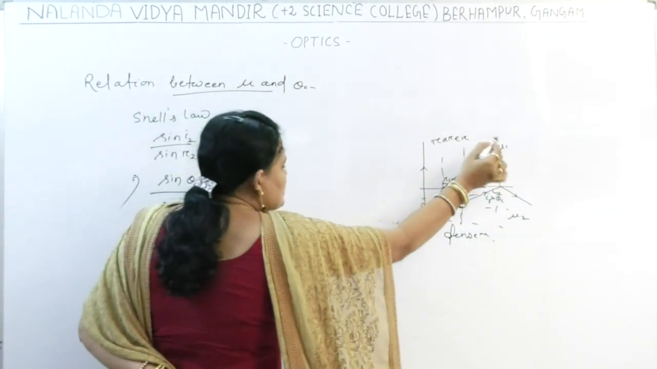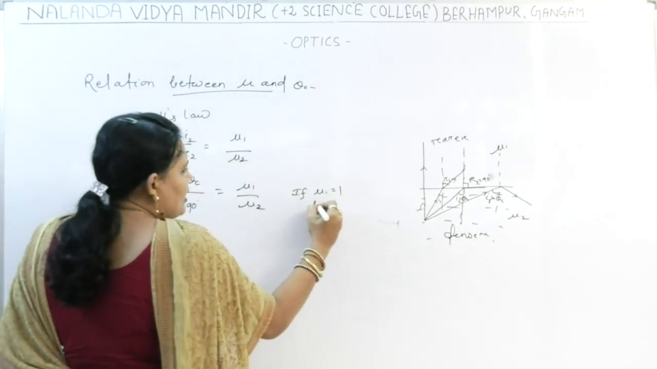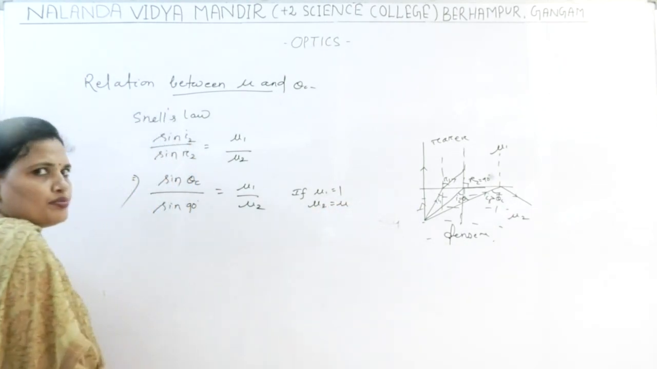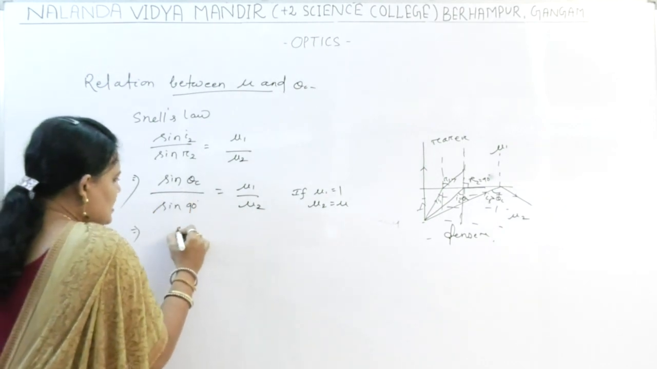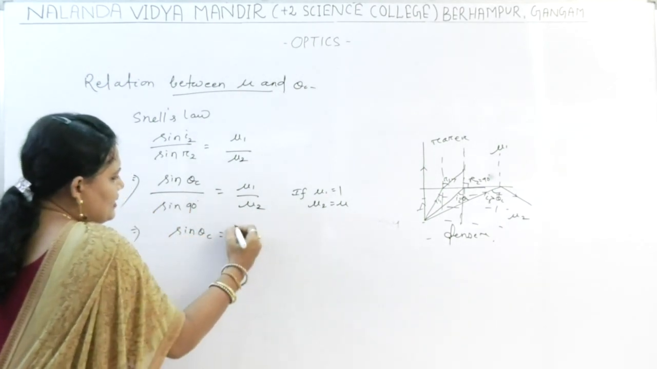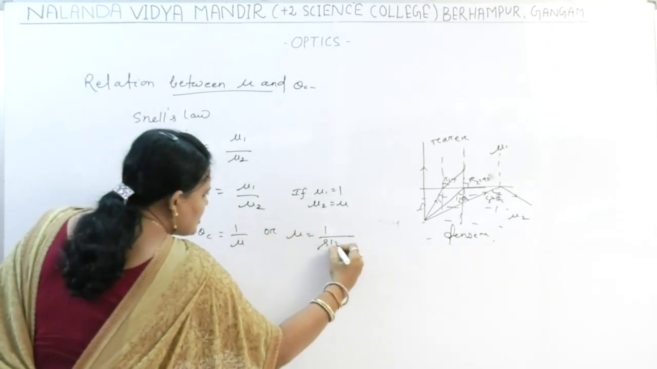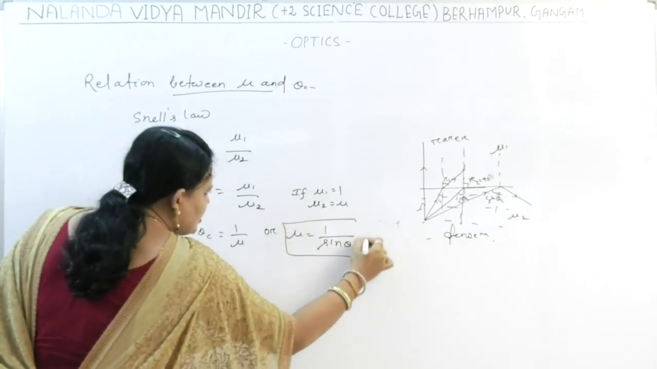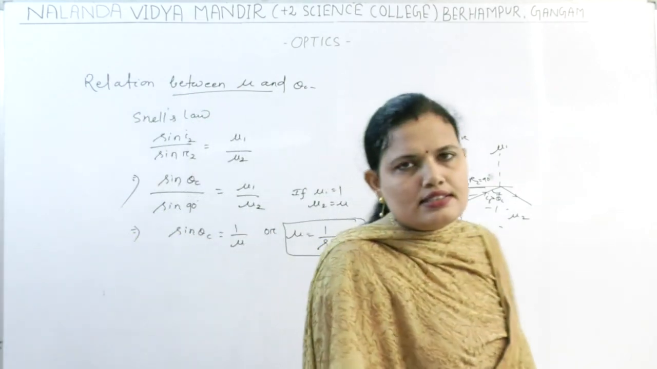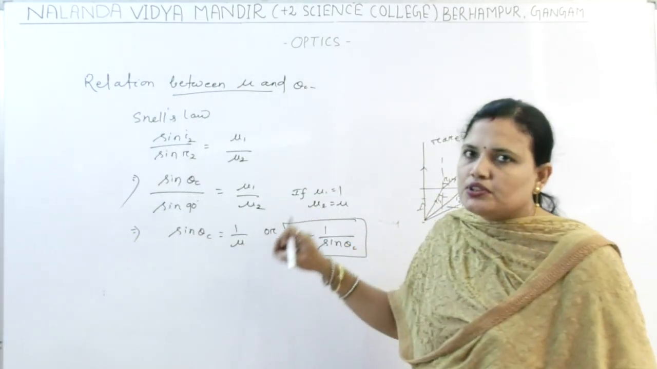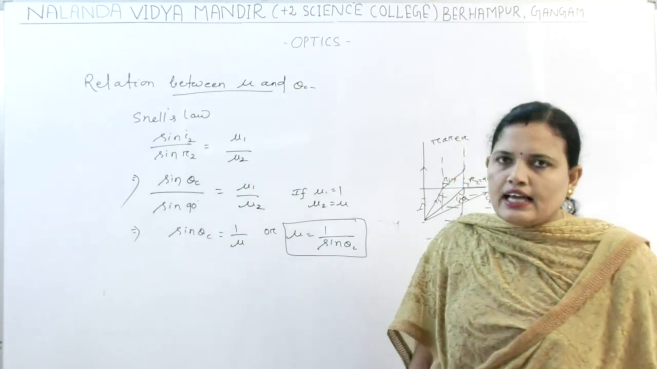If the rarer medium is air, mu1 equal to 1, and let us take mu2 equal to mu, which is the absolute refractive index of the medium. What can we write? Sin theta c is 1 by mu, or mu equal to 1 by sin theta c. This is the relation between the refractive index and the critical angle. This is a very important formula for total internal reflection.